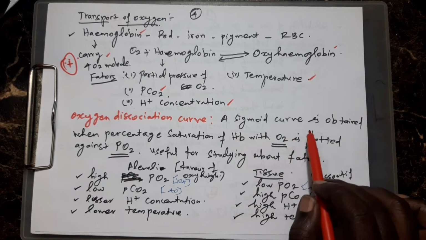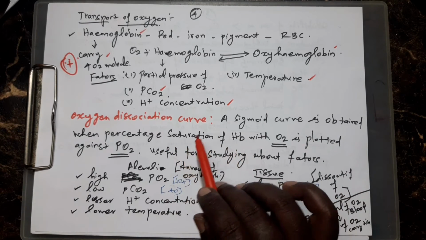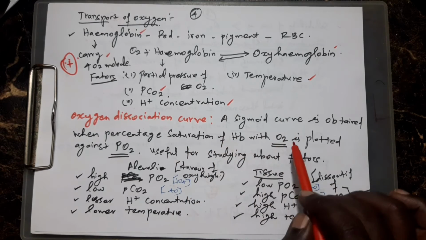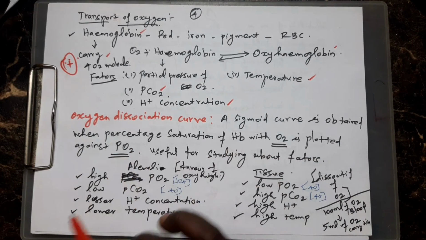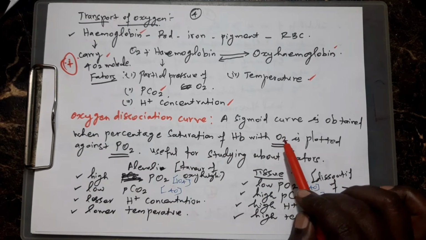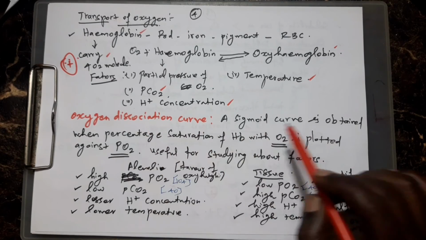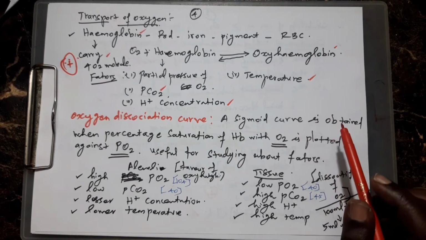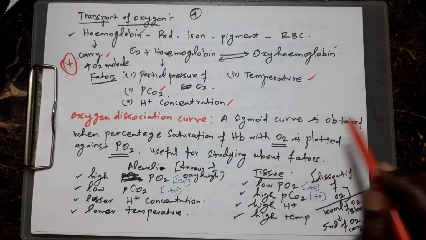A sigmoid curve is obtained when the percentage of saturation of hemoglobin with O2 is plotted against the partial pressure of O2. This is not CO2, it is O2. This is called the oxygen dissociation curve. What is the use of this curve? It is useful for studying the above 4 factors. These 4 factors are studied by these curves only.